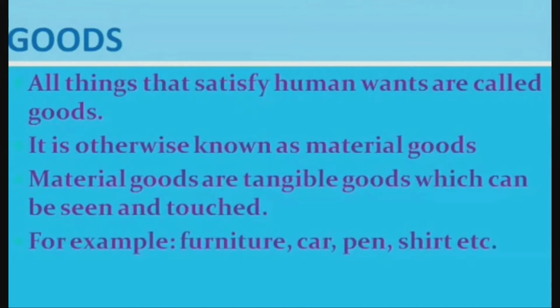So what is goods? All the things that satisfy human wants are called goods. It is also known as material goods. These material goods are tangible, that is, we can see and touch those things.